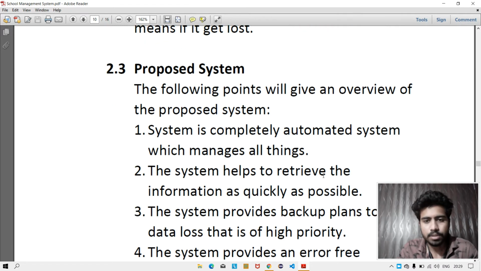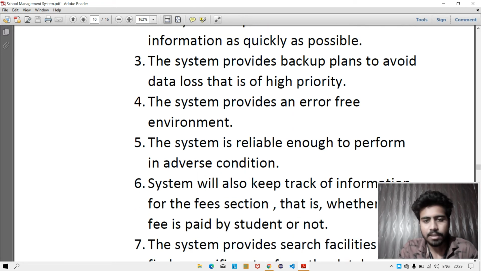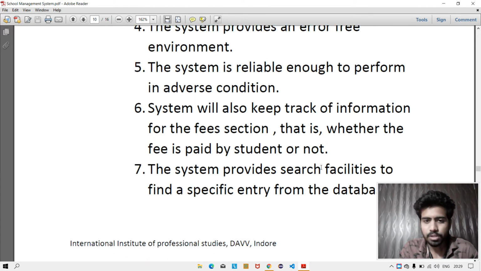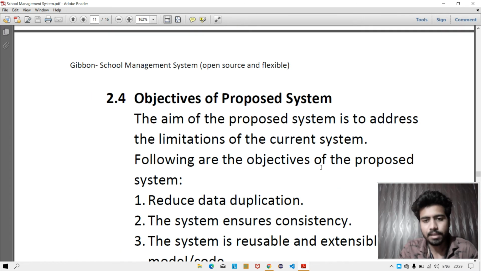So the proposed system is a completely automated system which manages all things. The system helps to retrieve information as quickly as possible. It provides backup plans to avoid data loss, which is of high priority. It provides an error-free environment and is reliable enough to perform in adverse conditions. The system will also keep track of the fee section, whether the fees are paid by the student or not. It provides search facilities to find a specific entry from the database.